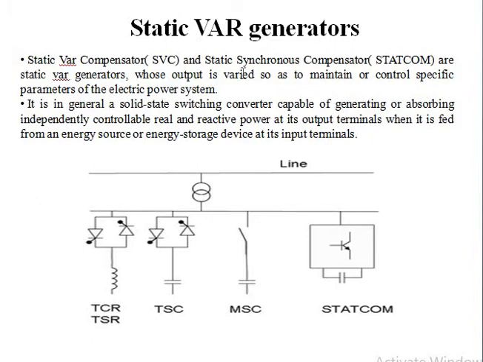So both the static var compensator, SVC, and the static synchronous compensator, STATCOM, are static var generators. The function of both of them is the same, that is, their output is varied so as to maintain or control specific parameters of the electric power system. Their purpose is the same, but their efficiency and advantages are very different.